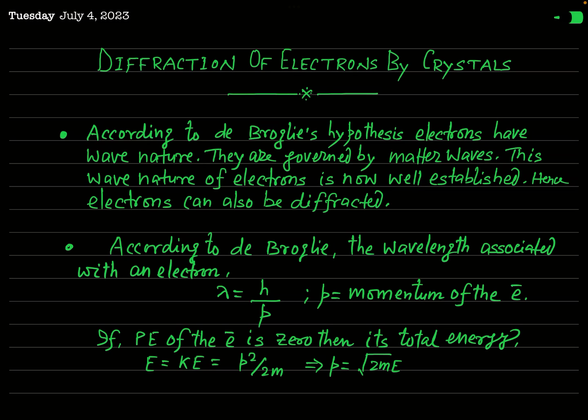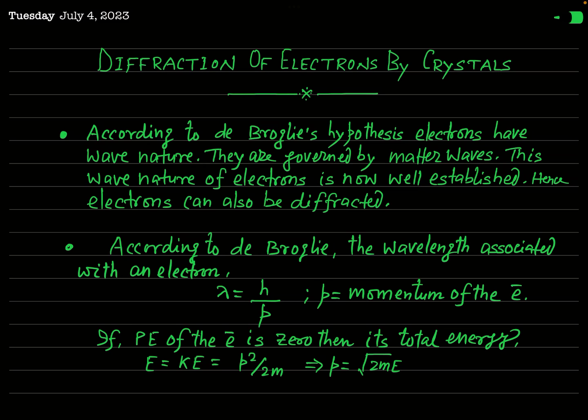And you have definitely studied in your course of quantum mechanics a very famous experiment performed by Davisson and Germer in 1927, which was actually for the diffraction of electrons by crystals. So the Davisson-Germer experiment already proves that electrons are waves because electrons can be diffracted by crystals.